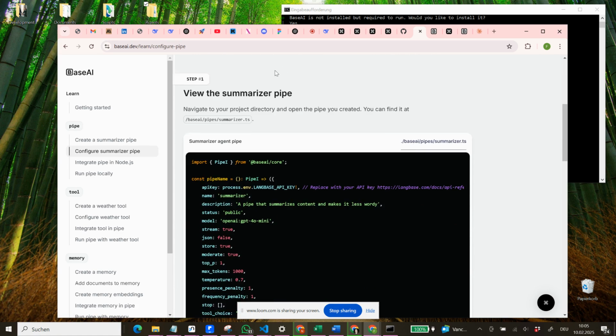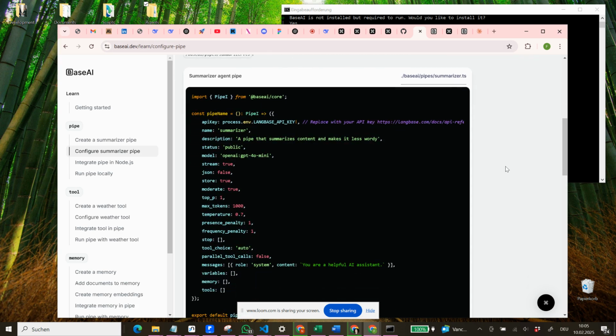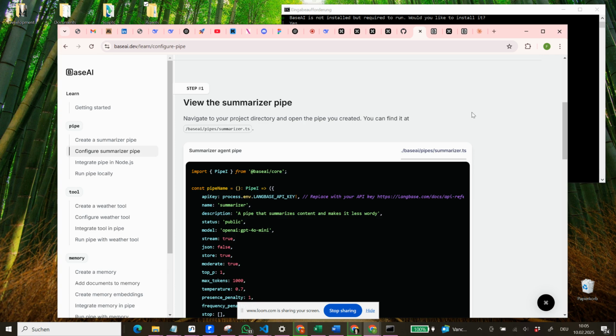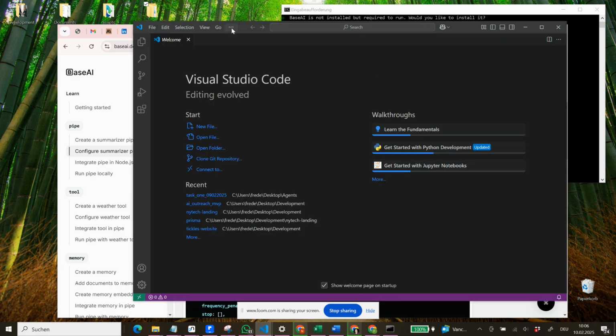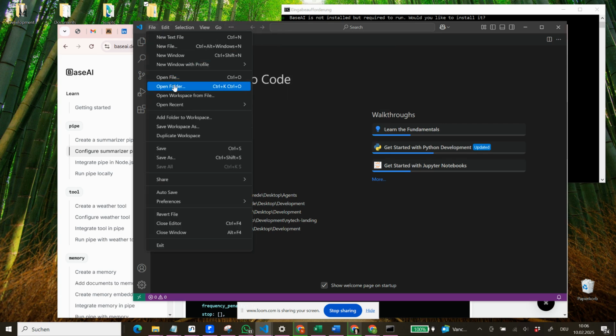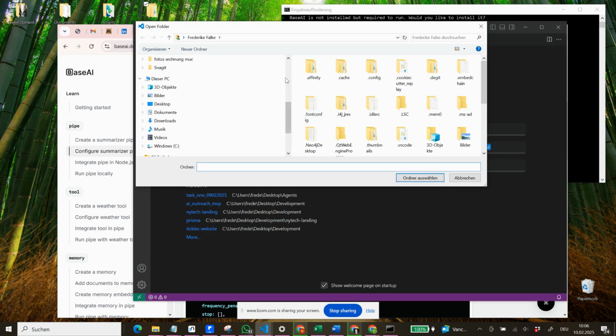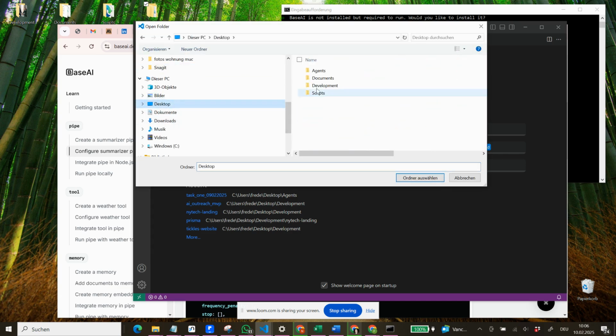So now we learn this. Now we can view the summarizer pipe. Navigate to your project directory and open the pipe you created. Obviously we can't find it at summarizer because we called it summarizer AI agent, but I guess it's very similar. So let's do that. Instead of using it here in the command line, let's go to Visual Studio Code. I use it because I like to see it a bit more clearly. What we do is File, we open a folder, and we go into our desktop, we go into Agents, and we click My AI Project.